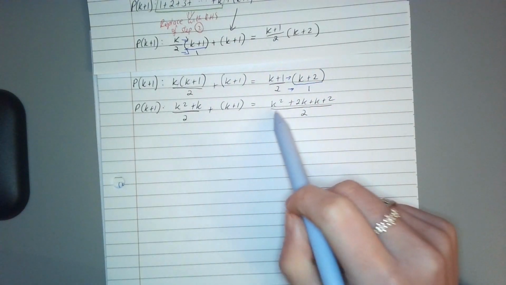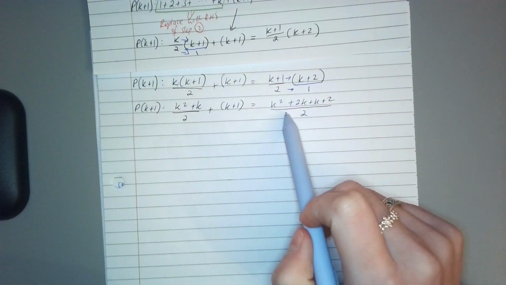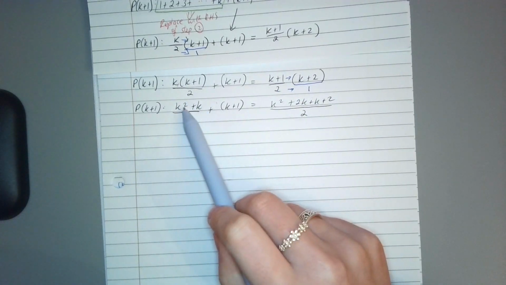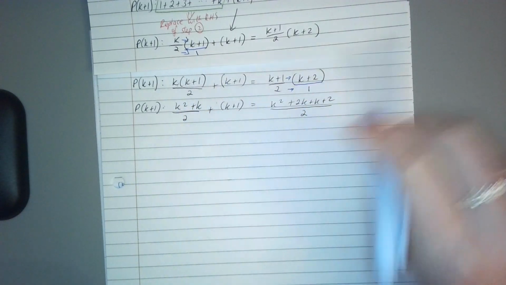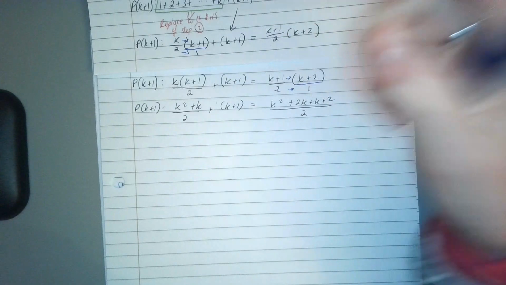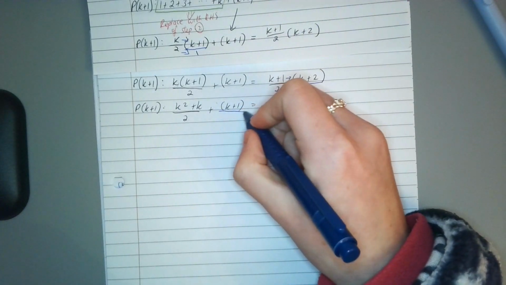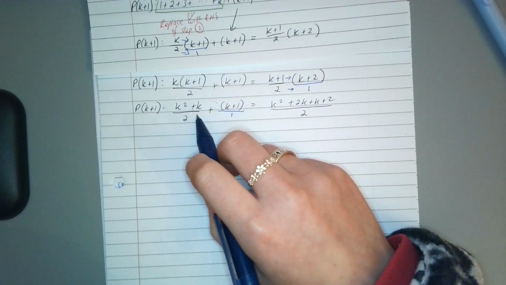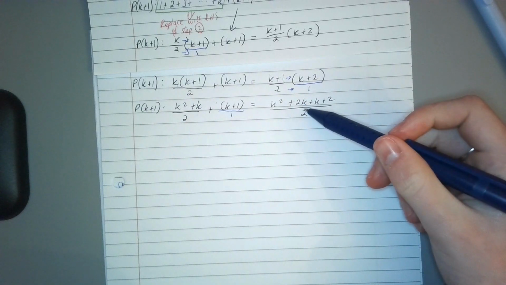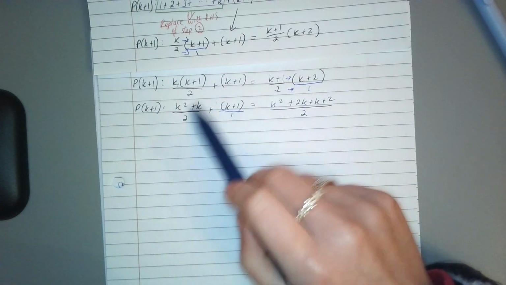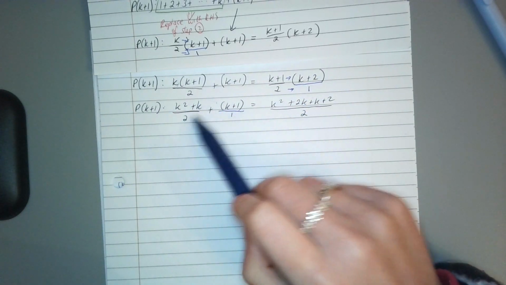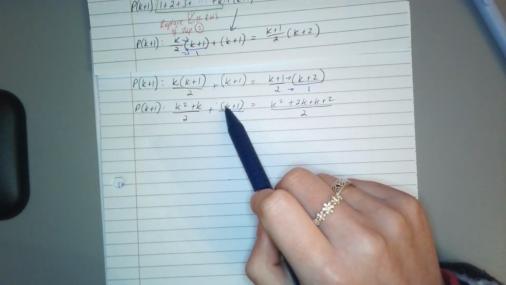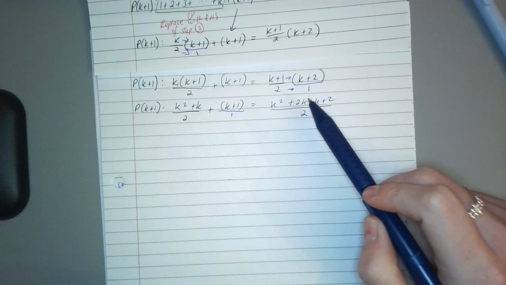So the problem now is that we've got one single fraction on the right, and on the left, well actually we have two single fractions, because technically this is over 1 here. So we've got two fractions on the left, one single fraction on the right. So we're going to change the left hand side, make it one single fraction instead of two, to make it look like the right hand side.